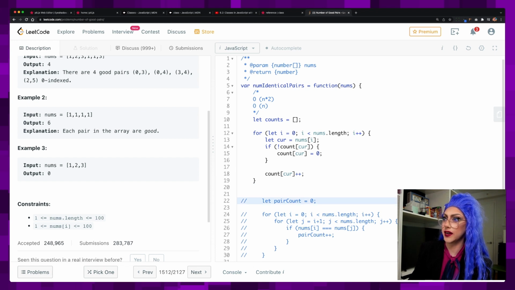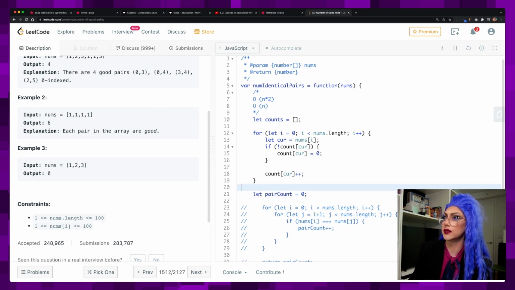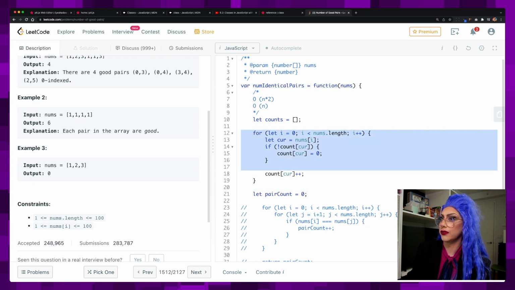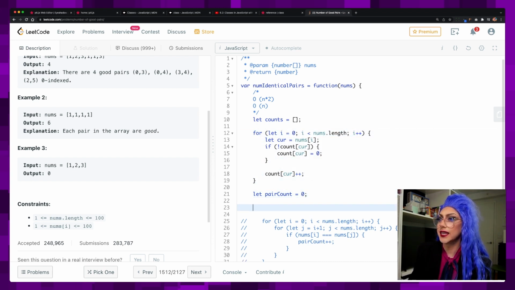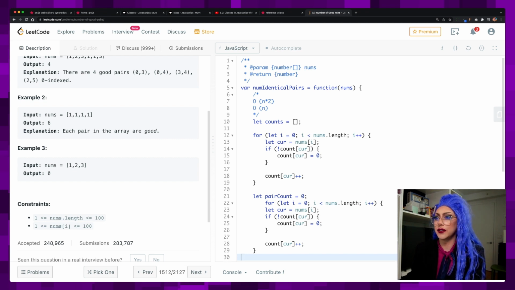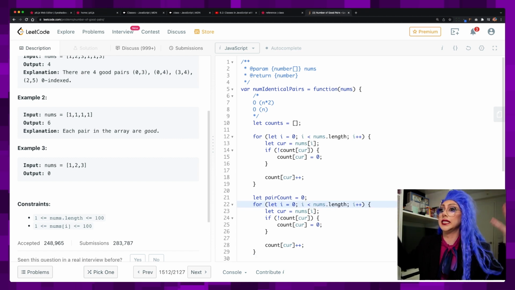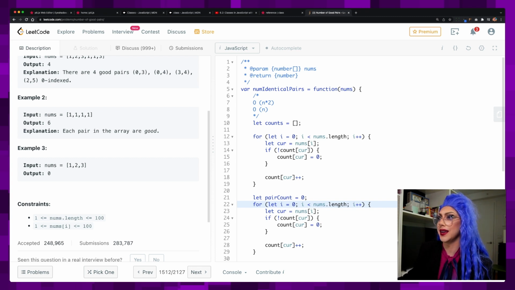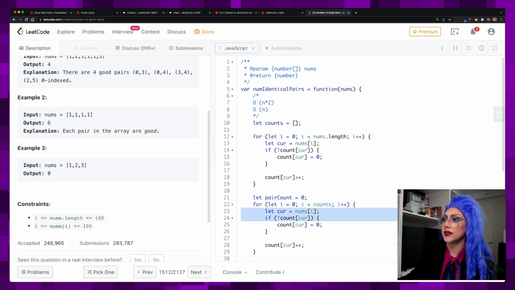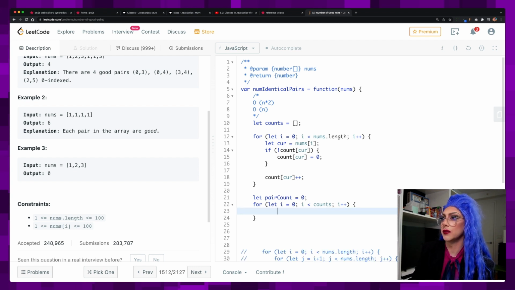And then I'm going to need this pair count again. We can reuse that variable, which is always wonderful. We're going to go through our list. I don't know if I explained this correctly, or I was explaining this as I was going through it, but it's just to give you an example. And honestly, I don't even know if this is going to work or be any faster. So now I'm going to go through all of these counts, and I have got my formula down. I got my function formula down below.